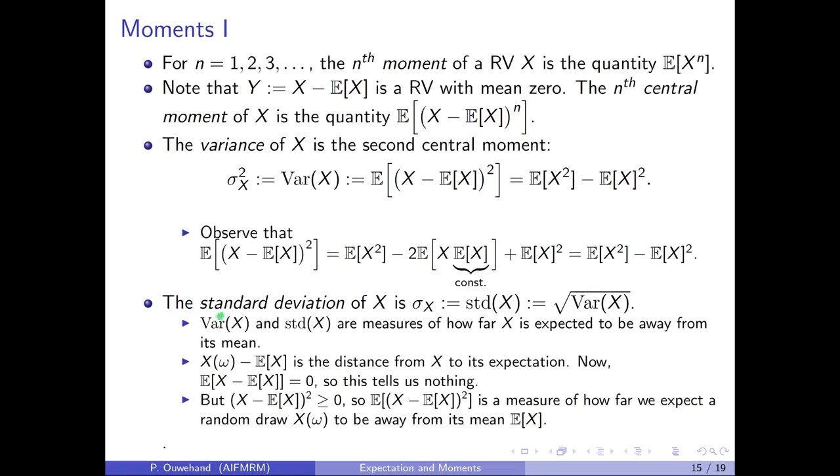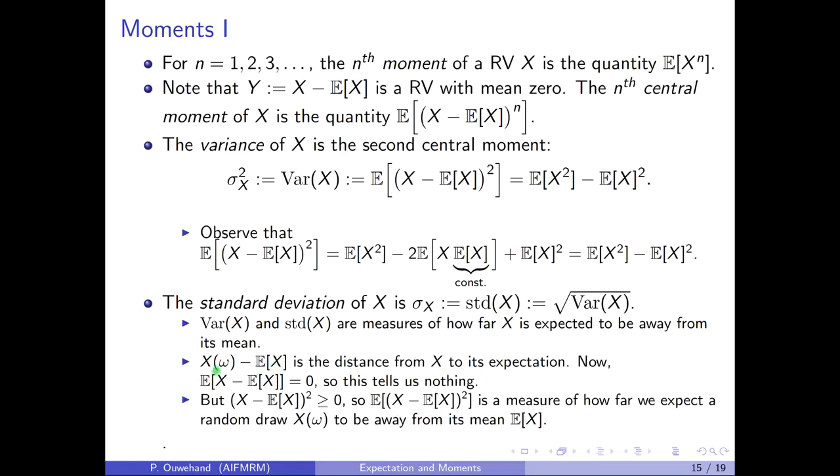The standard deviation of x is simply the square root of the variance. It has the same units as the unit of x. Note that variance and standard deviation are both measures of how far x is expected to be away from its mean. If we have a sample point omega, in other words the state of the world, then x of omega minus the expected value of x is the distance from x to its expectation.